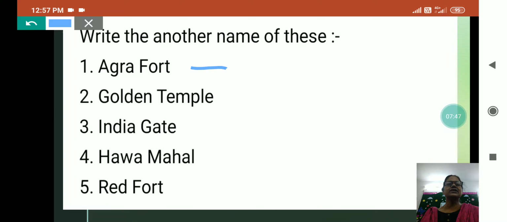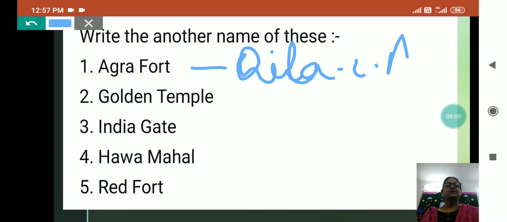What is the another name of Agra Fort? Agra Fort is also known as Qila-e-Akbari.